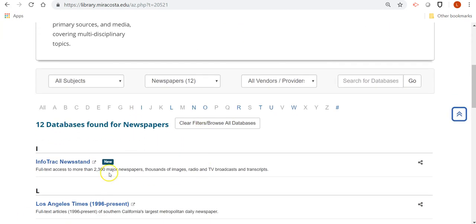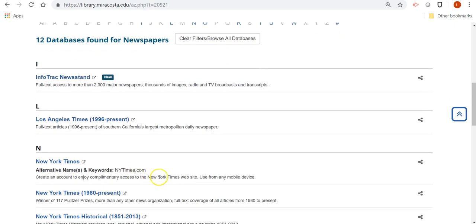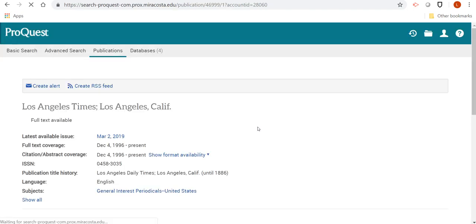And just so you know, when you are accessing any of these remotely from home, so if you're not on campus, you can click on one, and what should happen is that it's going to have you log in. It's going to have a login screen. I'm already logged in, so it automatically pulled me into the database in question. So for you, it will actually have you log in, and you'll just use your Surf ID and password if you're not already logged into the portal.